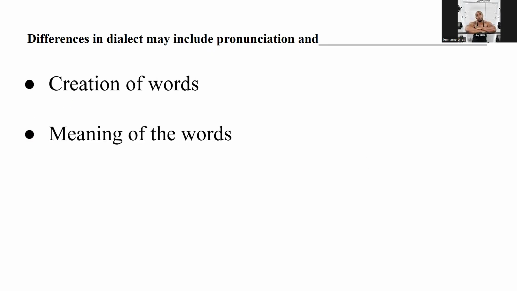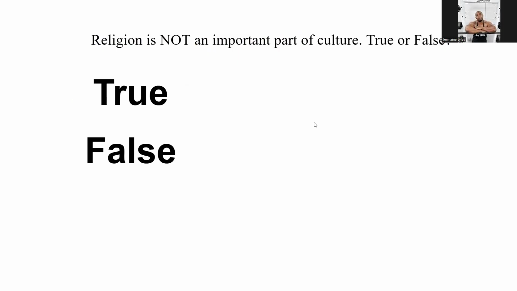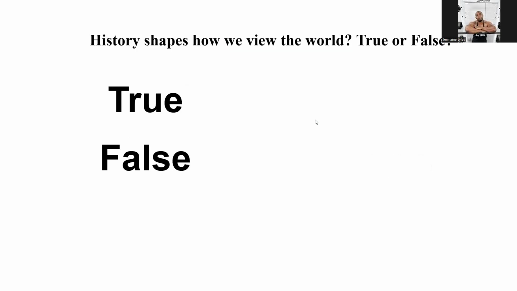Differences in dialect may include two things. It may include the pronunciation and what? The meaning of the words. Religion is not, keyword being not, an important part of culture. Is that true or false? That is false. Religion is a very important part of culture. History shapes how we view the world. So does the past shape how we see the world today? That is true.